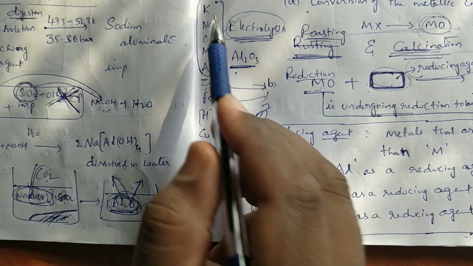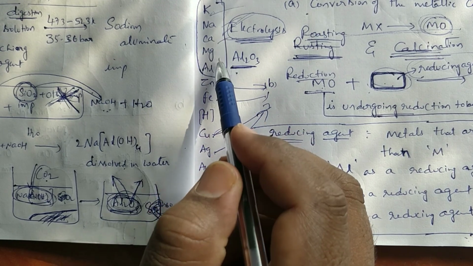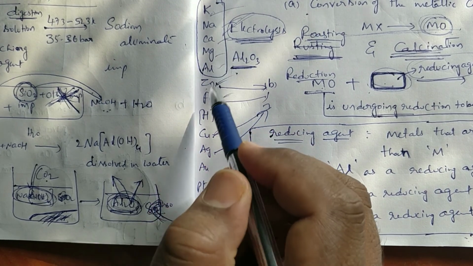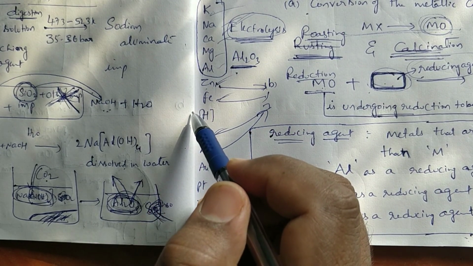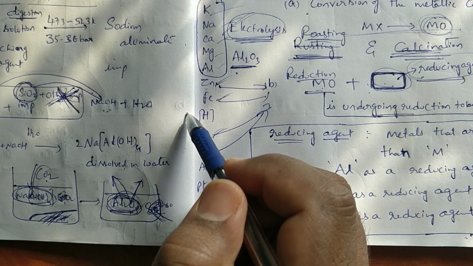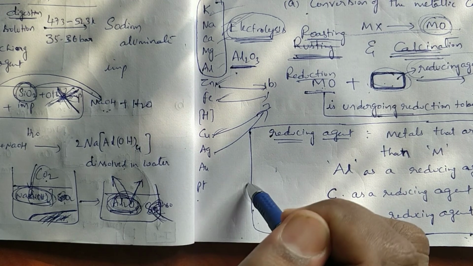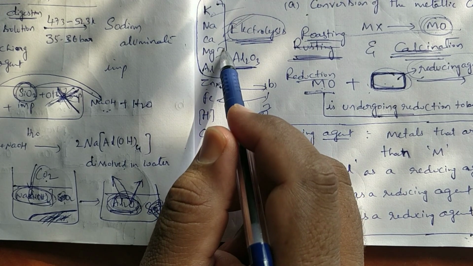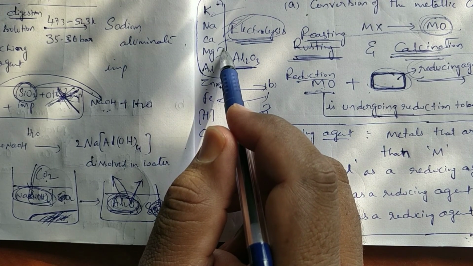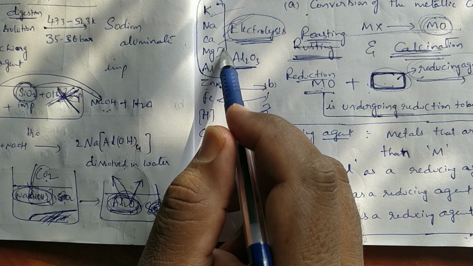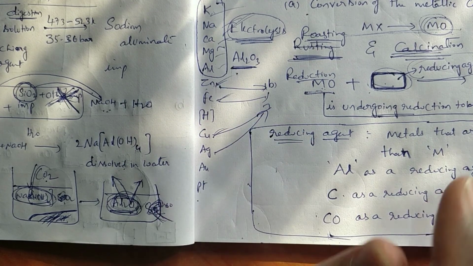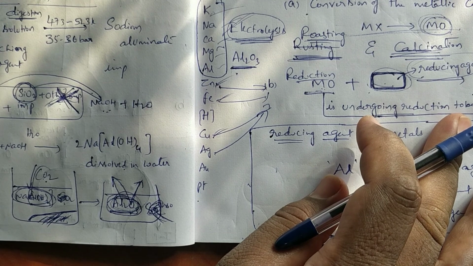And coming to highly reactive metals, sodium, potassium, calcium, magnesium, aluminium, we need to use electrolytic methods. That is only electrolysis. So thermodynamic principles, and after that electrolytic methods. After that, finally we will go through purification of metal. This is the conclusion of our chapter.